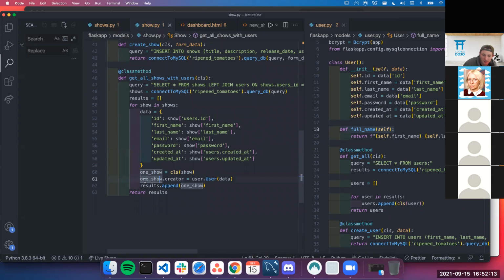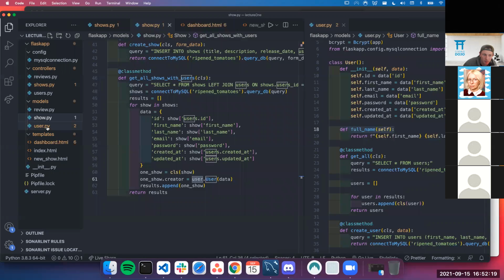Then I reset that creator and I go into my user file right here. And I say for this class user, and when I call this class user, that calls this init function. I give it the data I want to use here. And that is this guy right here. That comes from my dictionary of my first call right here.